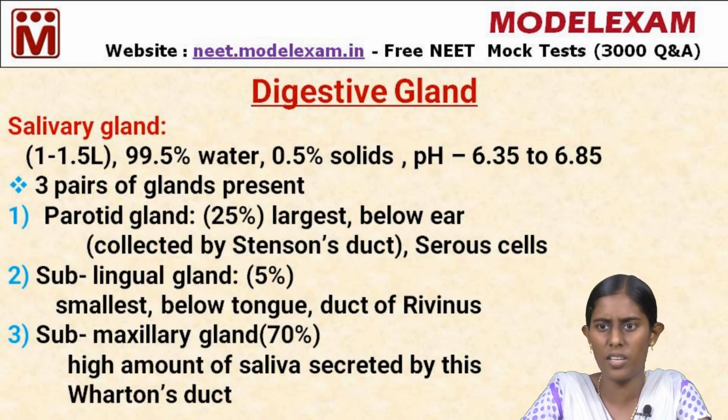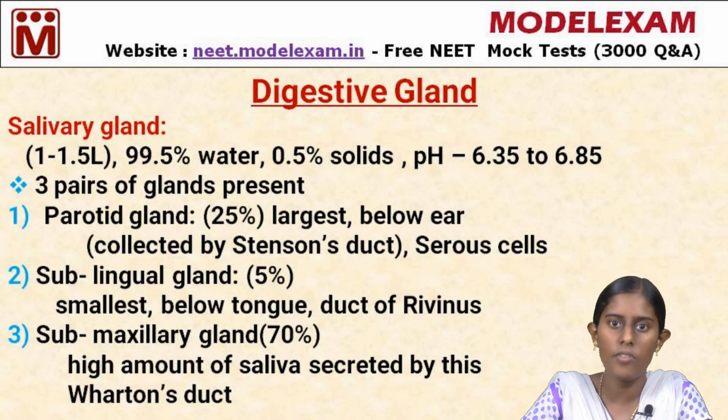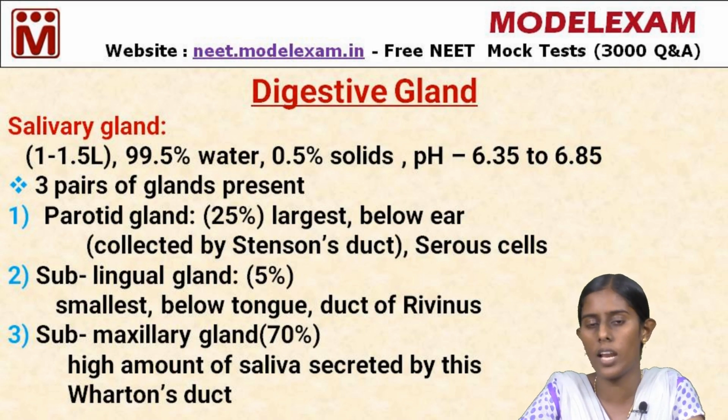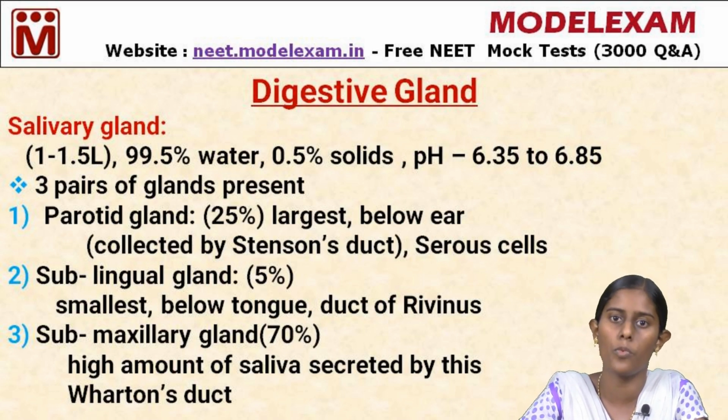The three pairs of glands, parotid, sublingual and submaxillary, constitute the secretion of saliva. The parotid gland is present just below the ear. This is the largest salivary gland of the three, and the saliva it secretes is collected by a special duct, namely Stenson's duct. This Stenson's duct collects the saliva and opens into the buccal cavity region.